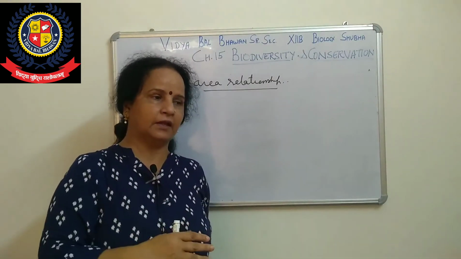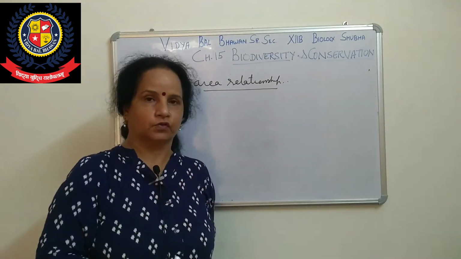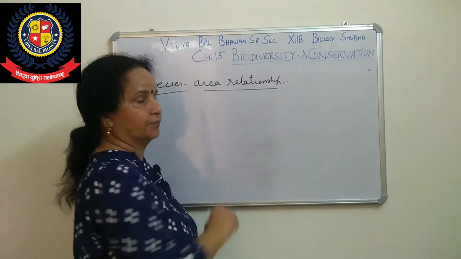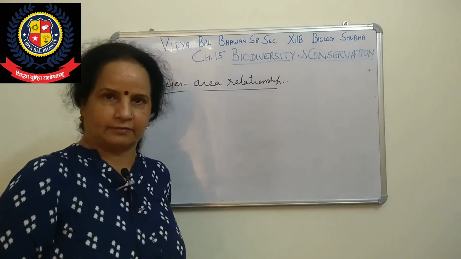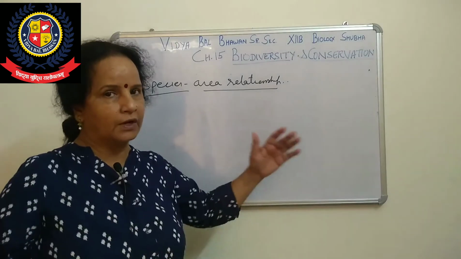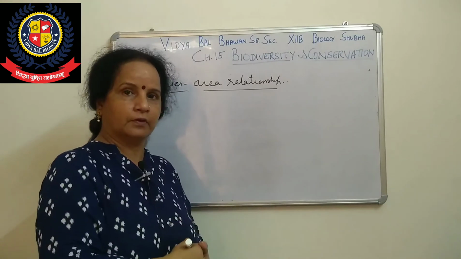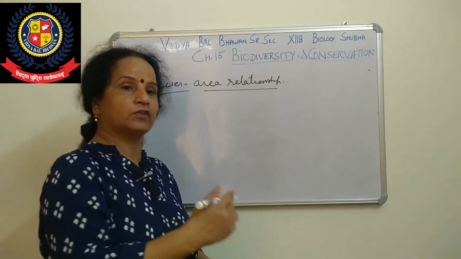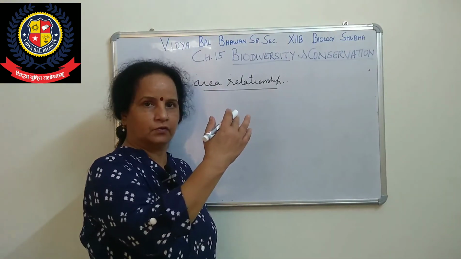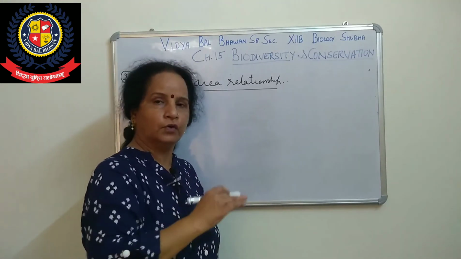But when there is less area, there are fewer numbers, as you can compare with an auditorium and your class. In the same case here, in the species area relationship, if the area is less, the biodiversity is minimum. If more area is there, more varieties are there. As you know, species richness is directly proportional to the area. If the area is increasing, biodiversity is also increasing. If the area is decreasing, biodiversity is also decreasing, right?